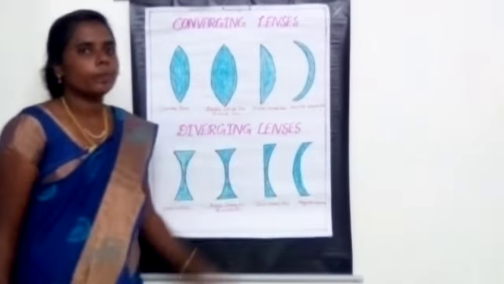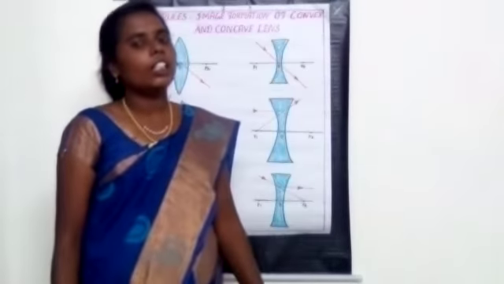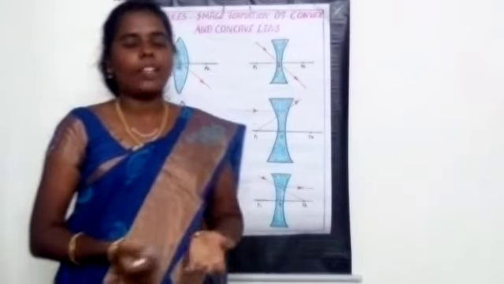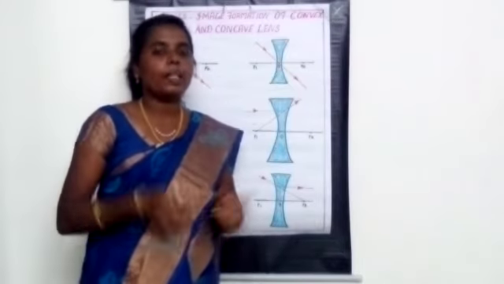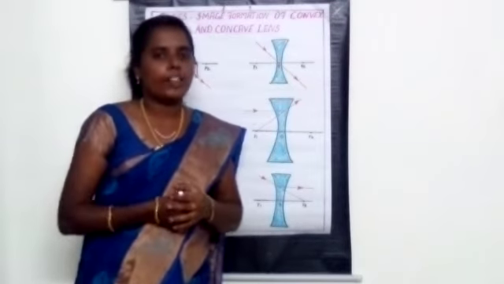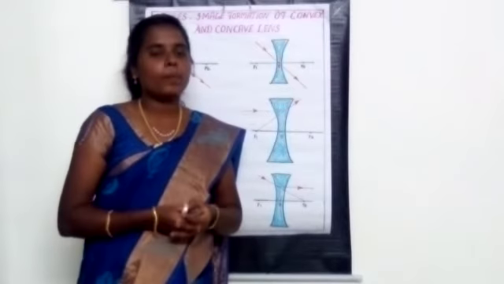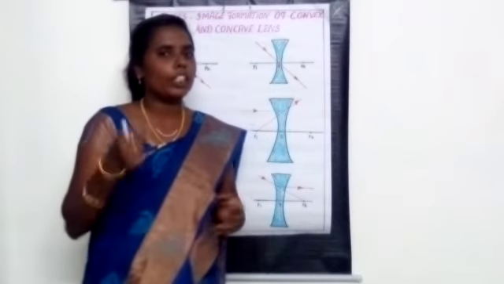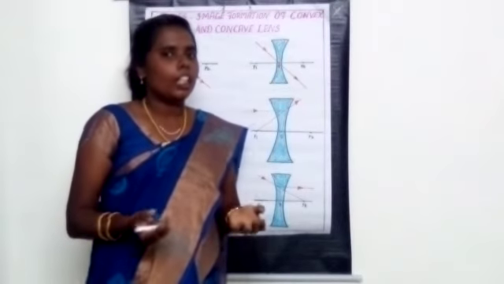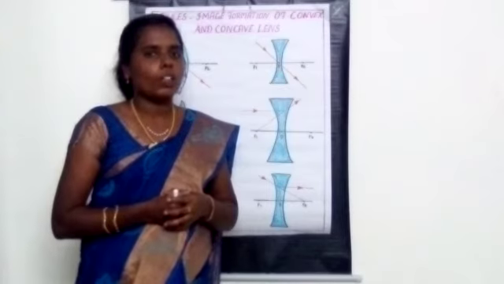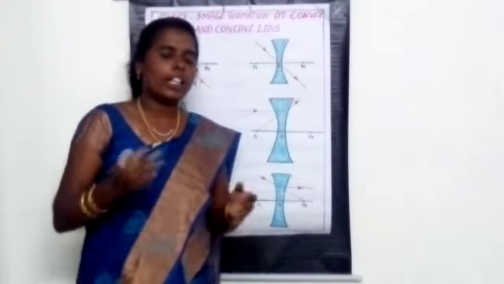Next we are going to learn the image formation of concave and convex lenses, how the image is formed. Before learning the image formation, we must know certain rules. Only if we know the rules can we understand the image formation. So three rules are there. We can learn them one by one.